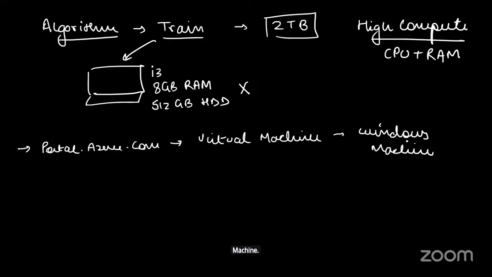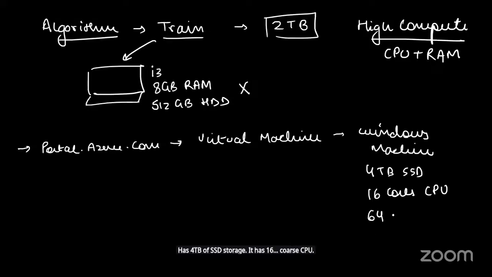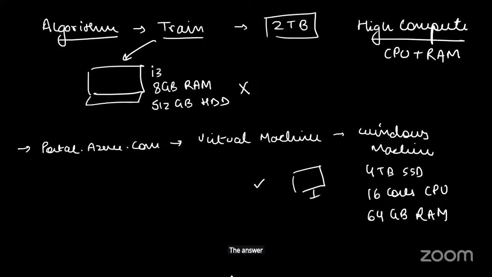Now this Windows machine that I created has 4 terabyte of SSD storage. It has 16 cores CPU, 64 GB RAM. Can I do it on this Windows virtual machine that I've created? The answer is yes.